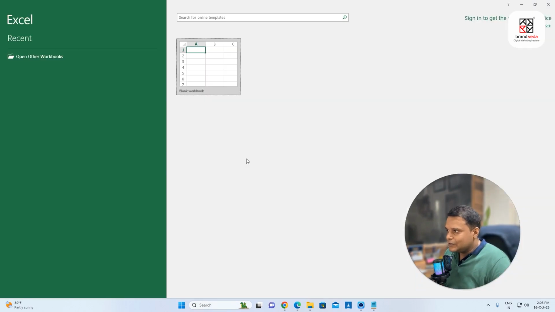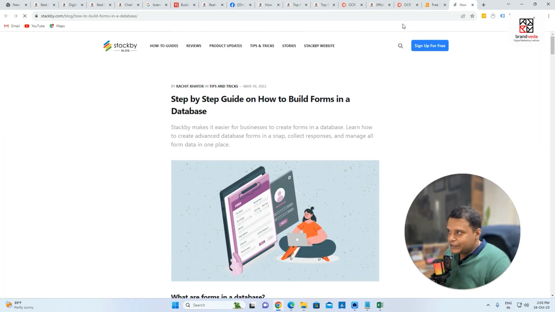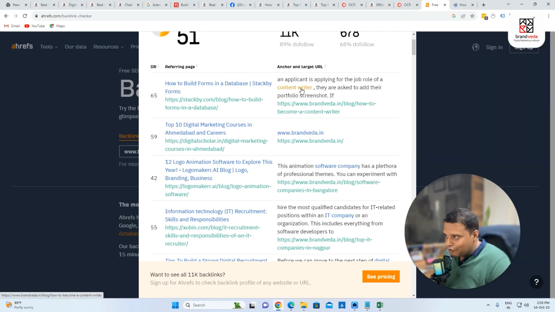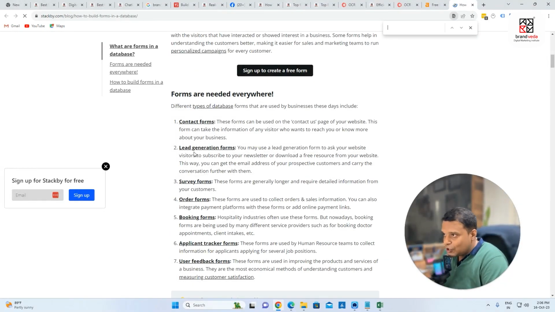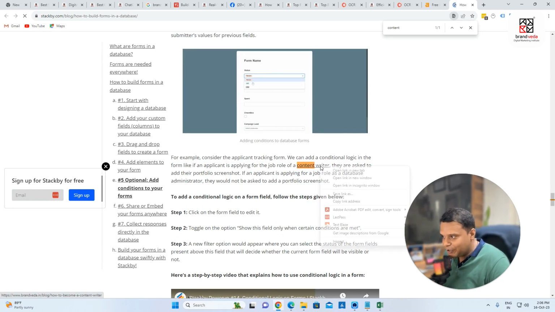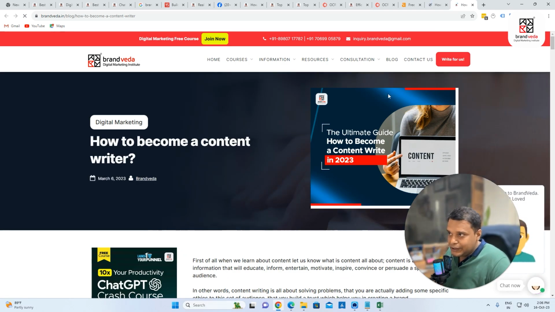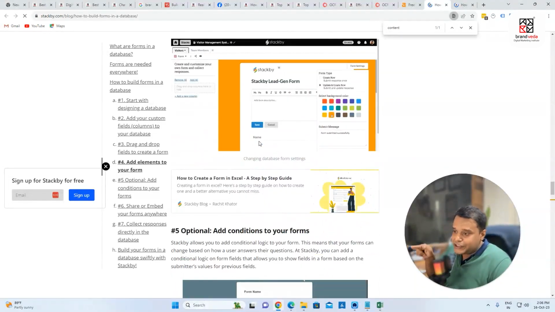Let's say, for example, this is one link. You can see that this is one link, how to build a form in database. This is coming from the Stackby blog. And you see that from here, it's coming with the anchor content writer. It's going to how to become a content writer. If I search for content writer, this is the link that I'm talking about. If I click here, this is going to how to become a content writer. Keep this in mind, this article is all about how to build a form, and from here it is connected to Brandveda.